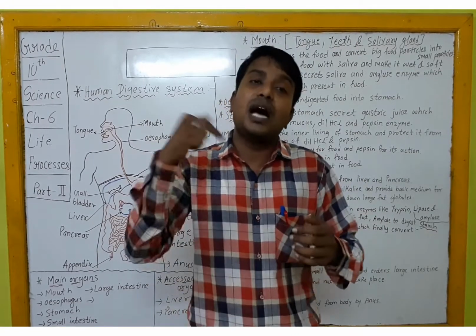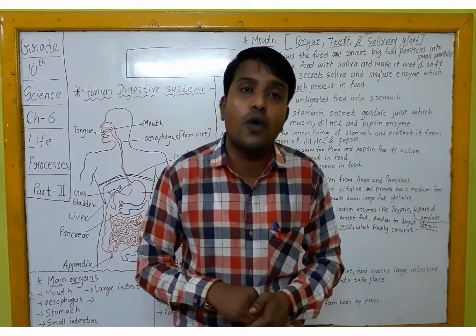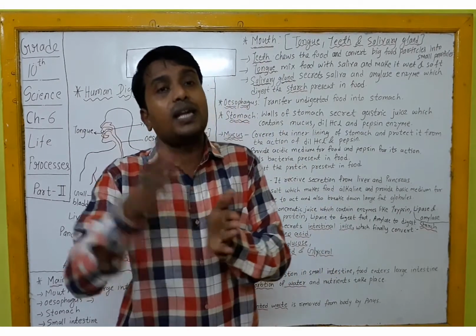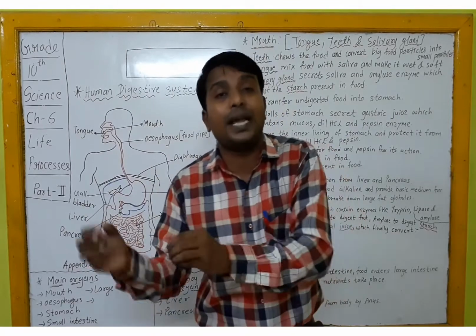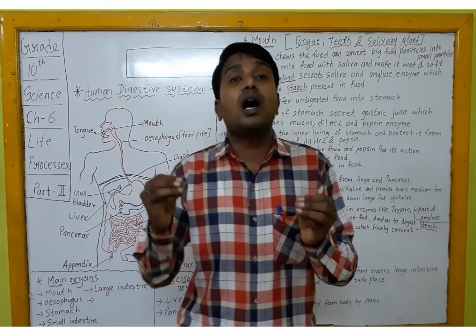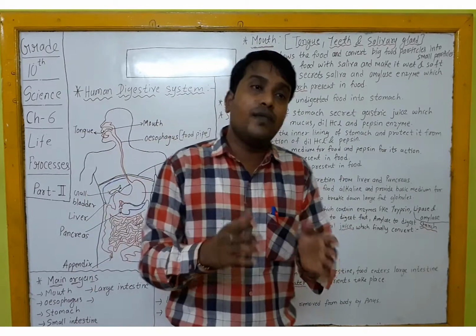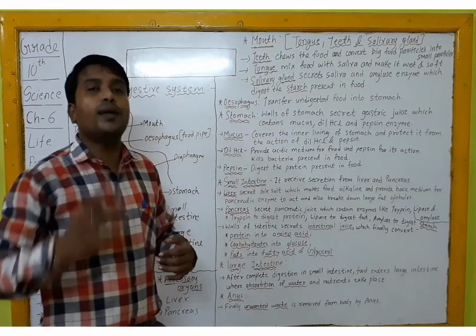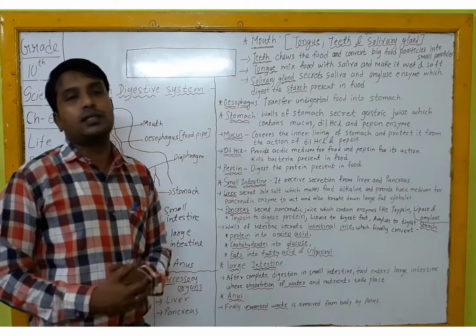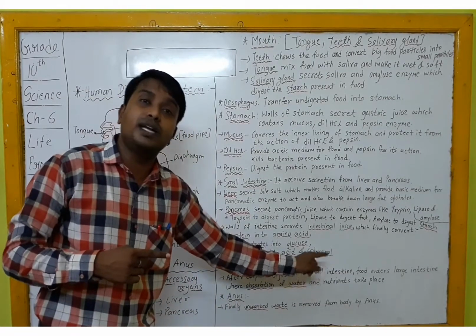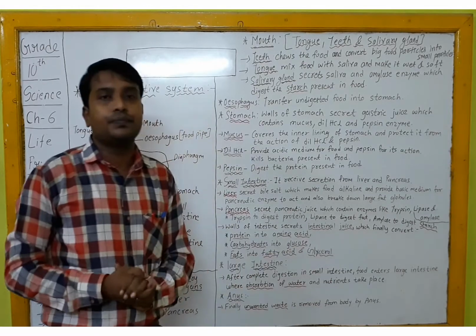Now in the large intestine, after the absorption of water from it, that liquid paste gets converted into a semi-solid paste, which is the unwanted waste of our food, and that unwanted waste is thrown out from the body by means of the anus. So here we finish, and here the digestion of food gets completed.